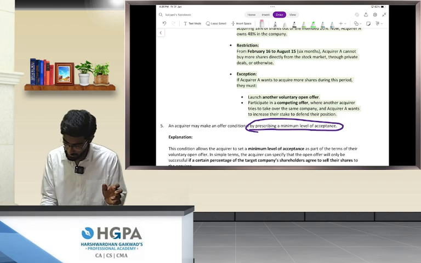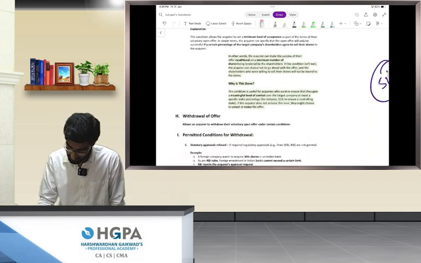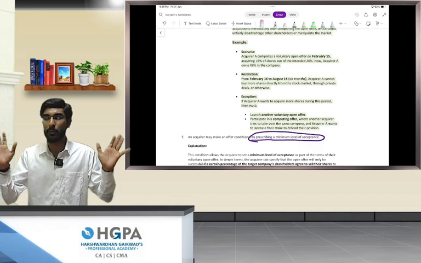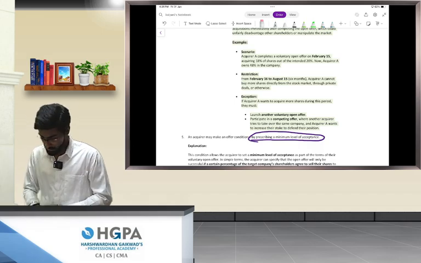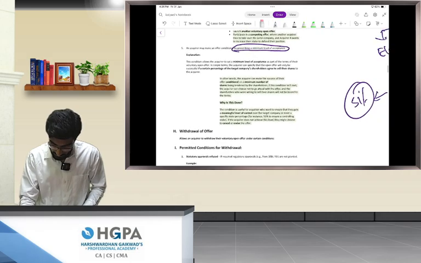Next is that an acquirer can make an open offer by prescribing a minimum level of acceptance. We will learn this. We are done, people. Beautiful rules we have studied in this lecture. And then withdrawal of offer also we will learn.